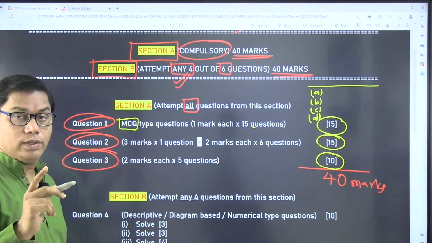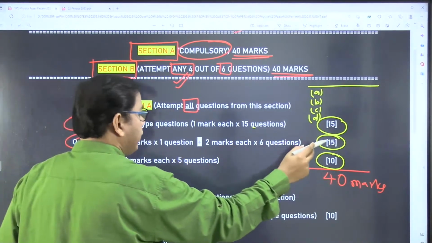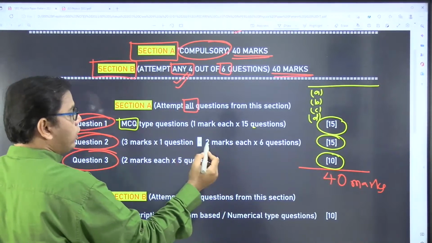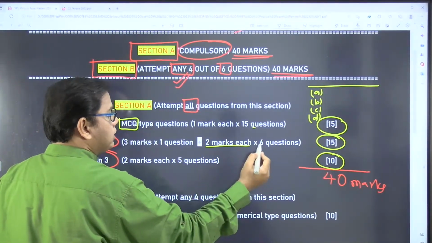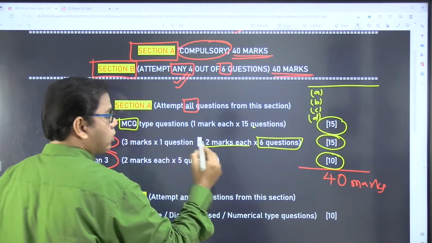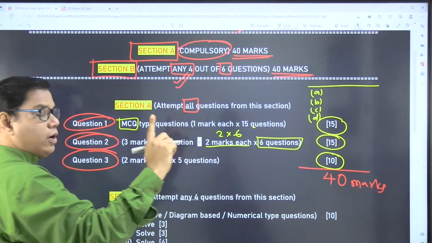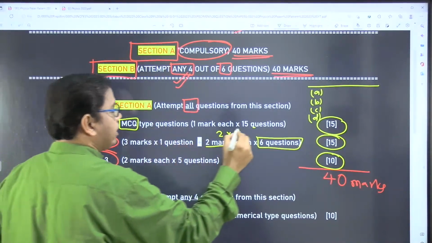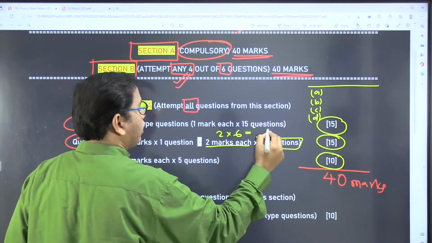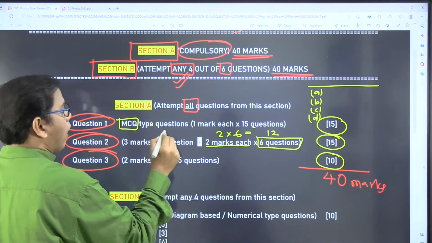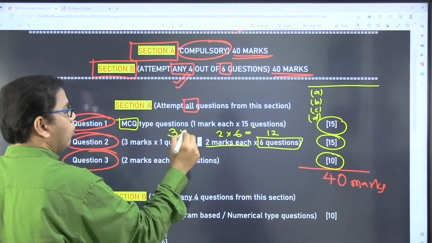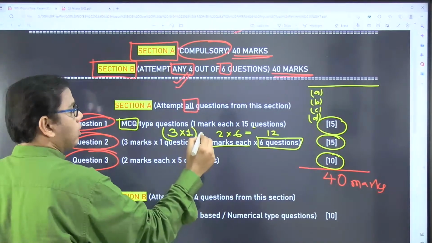Now listen carefully, right? How 15 marks? This will be 2 marks each questions, and there will be 6 questions. 2 into 6. Okay, 2 marks for every question, and there are in total 6 questions. So total is what? 12. And there will be one long question for 3 marks.